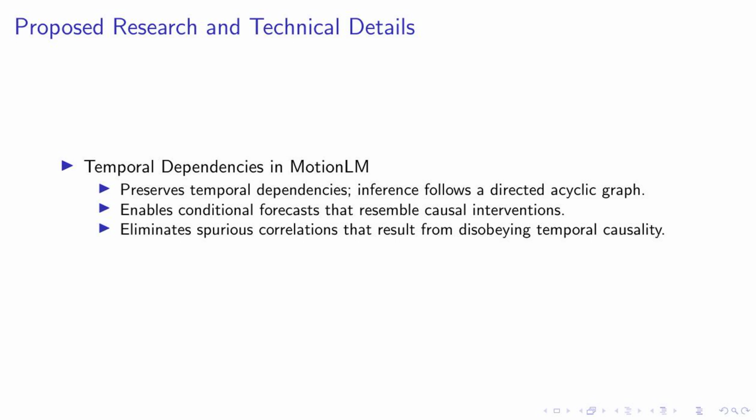This is a significant advancement in the field, as it allows for more accurate and realistic predictions of agent reactions, which is a key factor in planning. In essence, MotionLM is a generative framework that is capable of capturing the substantial multimodality in driving scenarios, while also preserving the temporal dependencies that are so crucial to accurate forecasting.